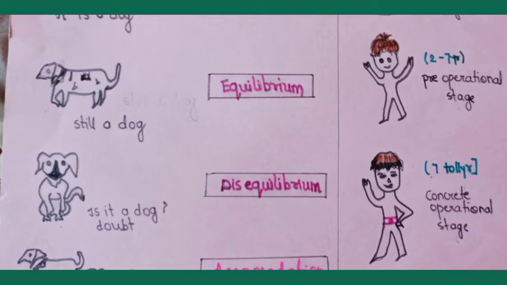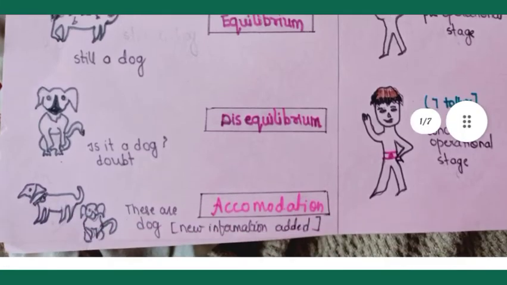Okay, what is disequilibrium? If the same child is watching another dog who is a little bit different from what he saw previously, now he is in doubt, is it still a dog? So here the condition is not in balance, because after watching a different dog he is in doubt. So this state is called disequilibrium. After that, accommodation means he has now added new information that yes, a dog can look like this also. So this condition is known as accommodation.